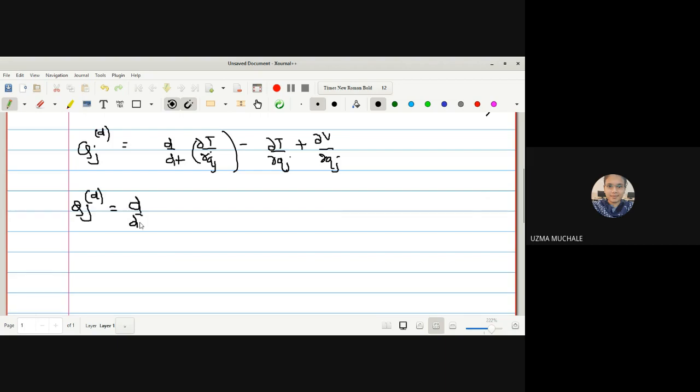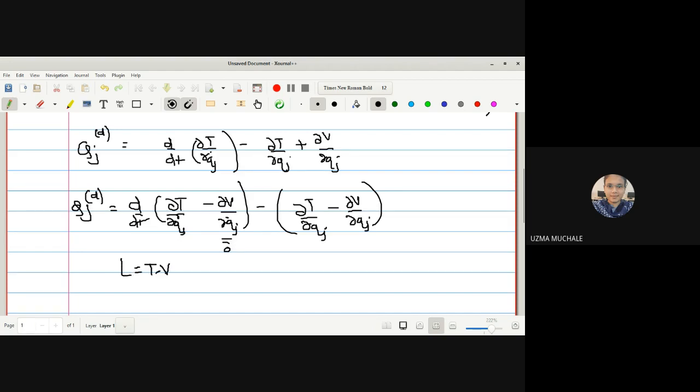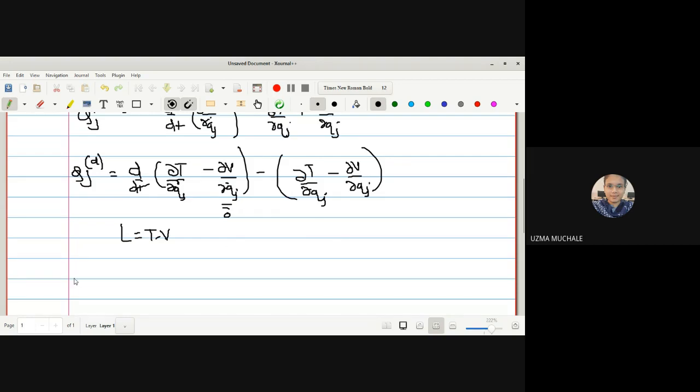Q_j^D dash is equal to d/dt of ∂T/∂q̇_j minus ∂V/∂q̇_j, because this term is zero in case of a conservative system, minus ∂T/∂q_j minus again ∂V/∂q_j. Now we can write it in the form of L, which is nothing but T minus V, which we defined as the Lagrangian function while discussing the conservative as well as non-conservative case. Do you remember? Yes, ma'am.